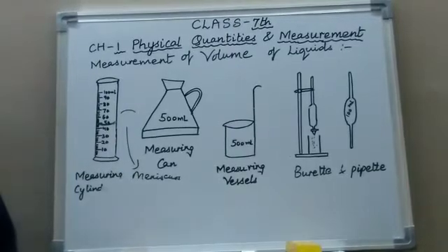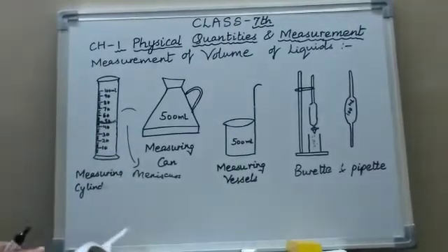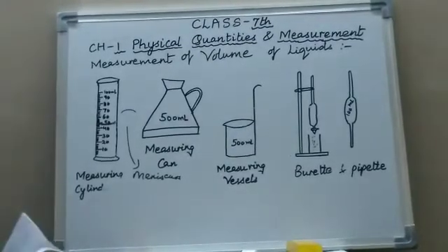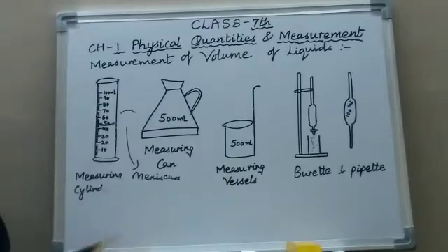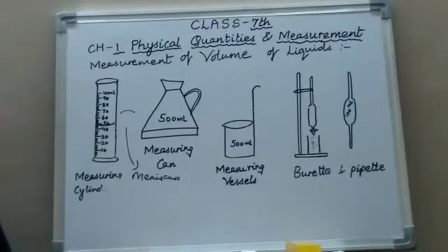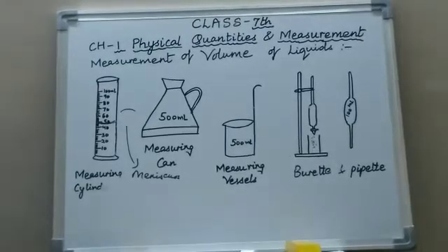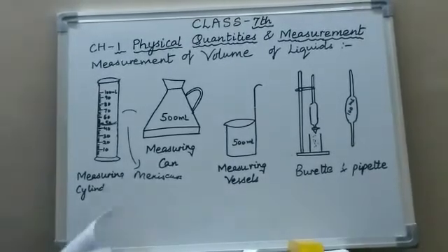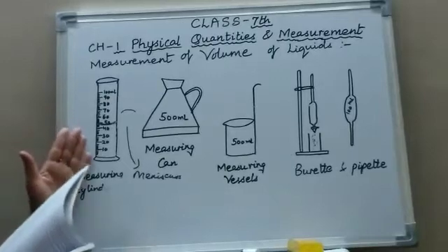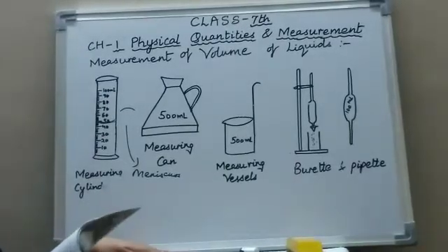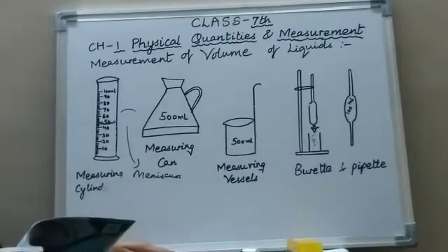Devices like the measuring cylinder should be kept on a flat horizontal surface for proper and accurate measurement. So children, measurement also has some rules which you have to follow. Then only you will get the measurement accurately. Do not lift the measuring cylinder to measure the volume of the liquid contained in it. You have to keep it still on a flat horizontal surface to get the proper reading.